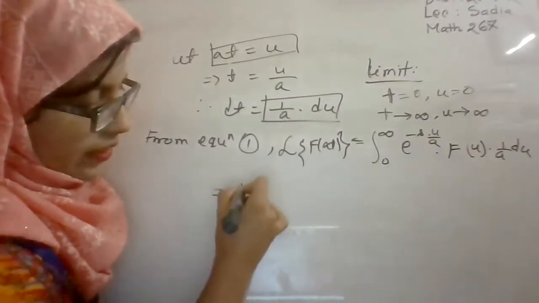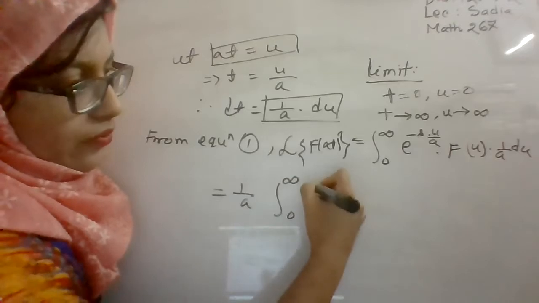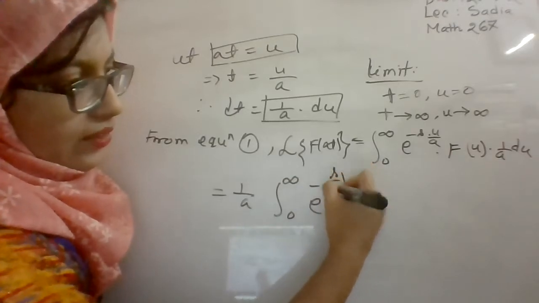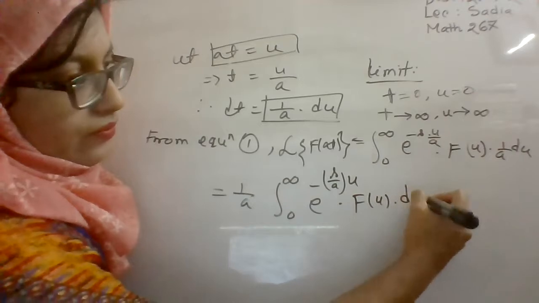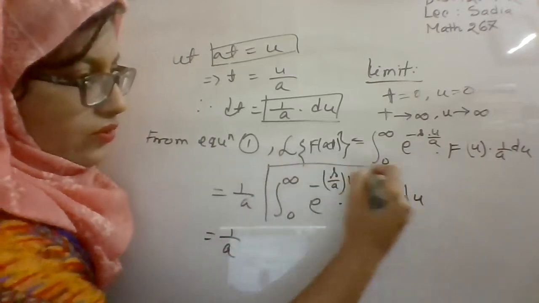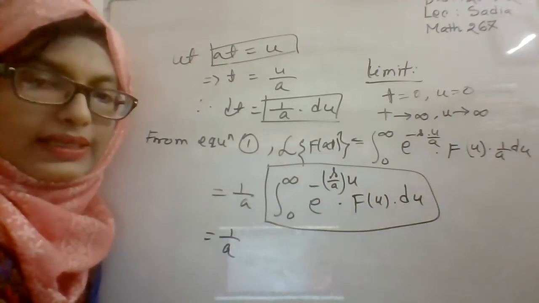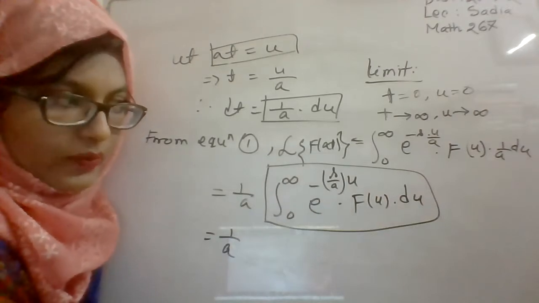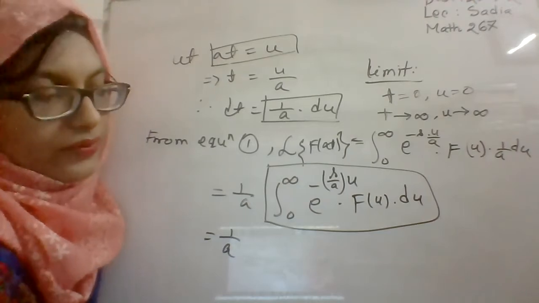From here we obtain 1 by a times the integral from 0 to infinity of e to the power minus s by a into u, f of u du.